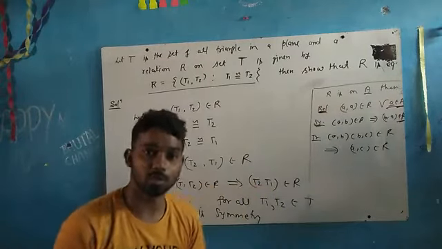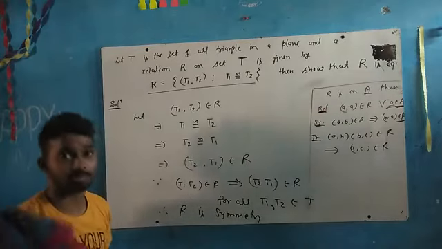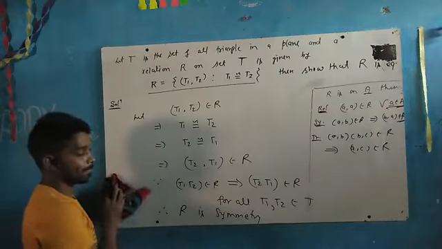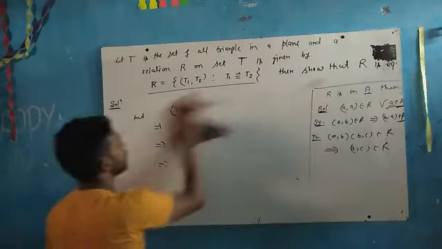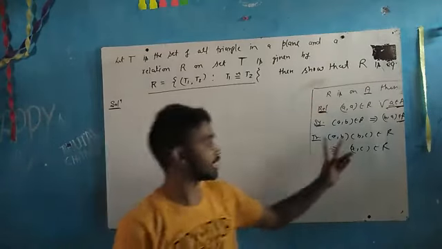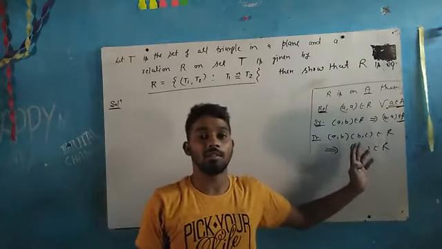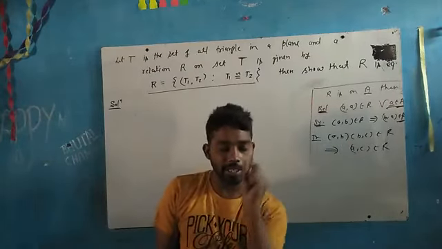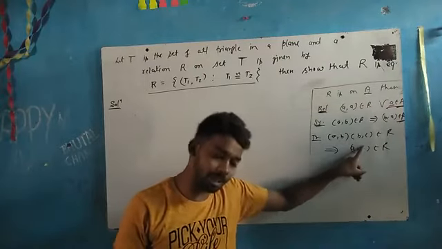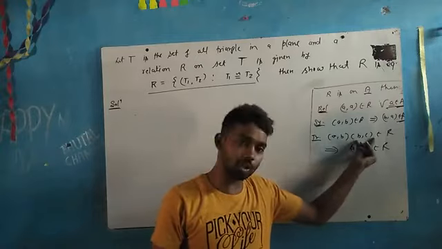Clear? Now we are going to prove the transitive condition. Okay, beta? See the third case. What is the third condition saying? Let us take two ordered pairs with the condition that the second element in the first ordered pair is equal to the first element in the second ordered pair.